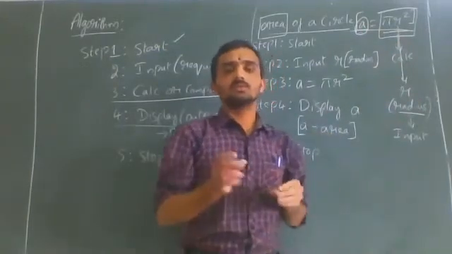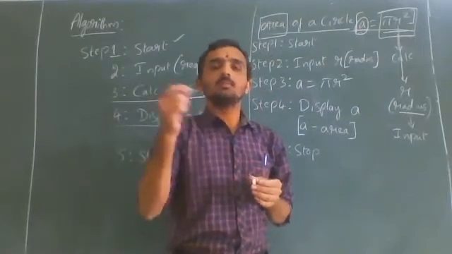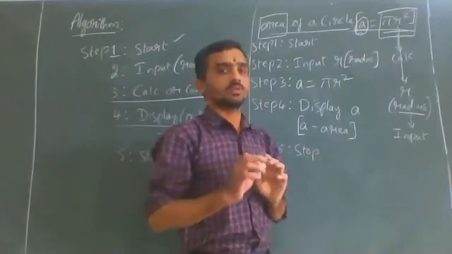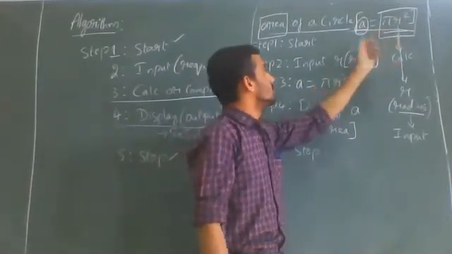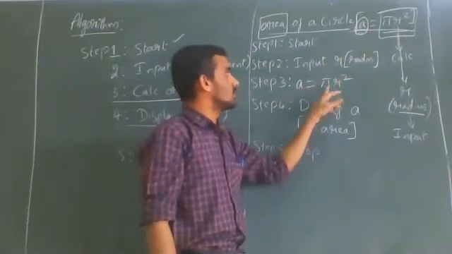In mathematics, sometimes you come up with a question: given some variables, then prove that. So you might have observed these questions. So given is nothing but input. So your given is nothing but radius. Radius, you have to take it as an input. And for calculation, you use the formula A equal to pi r square.